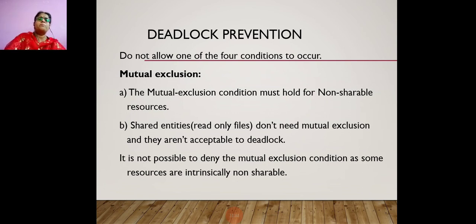So how to prevent it means, do not allow one of the four conditions to occur. What are those four conditions? We have already seen. First one is the mutual exclusion, no preemption, hold and wait, and circular wait. So these were the four conditions. So first condition we'll see is the mutual exclusion.